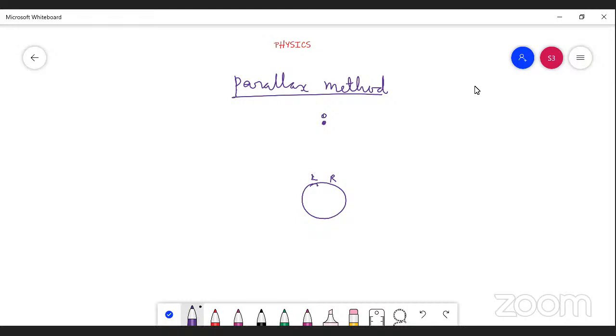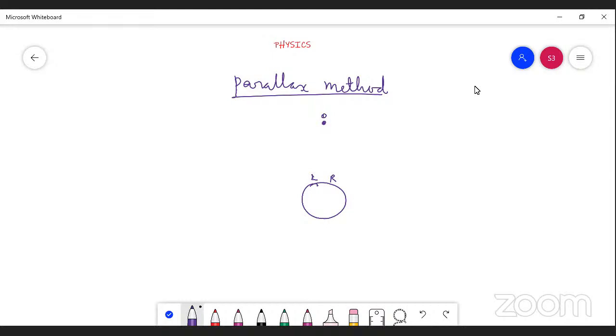We are able to see the position of the object change. This change is the apparent change in the position of the object with respect to the background, when the object is seen from two different positions.